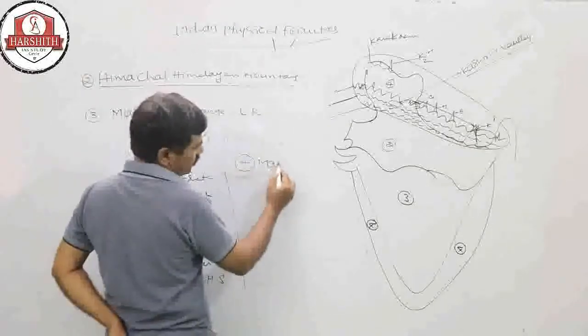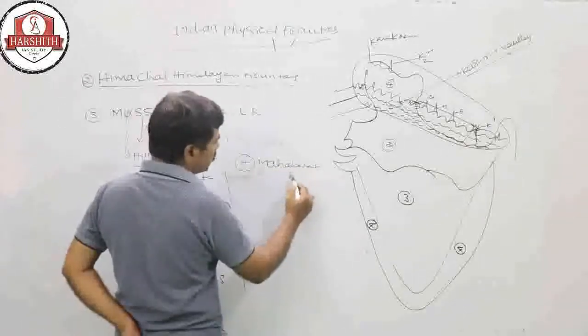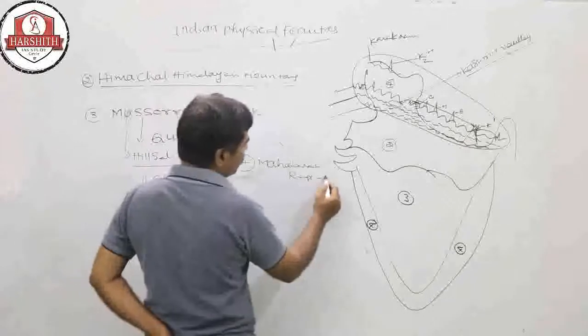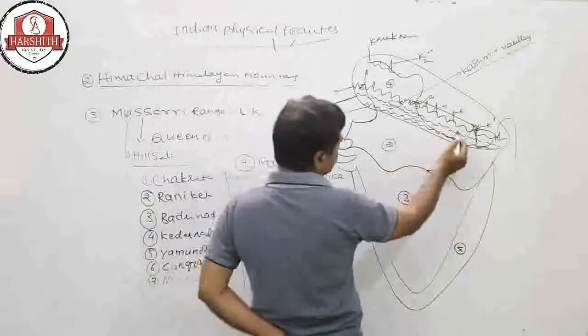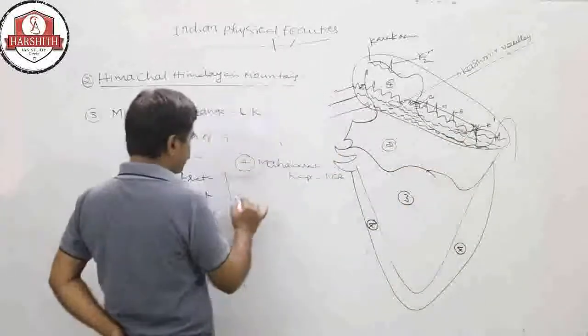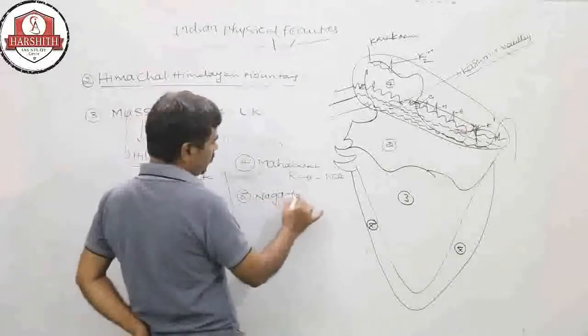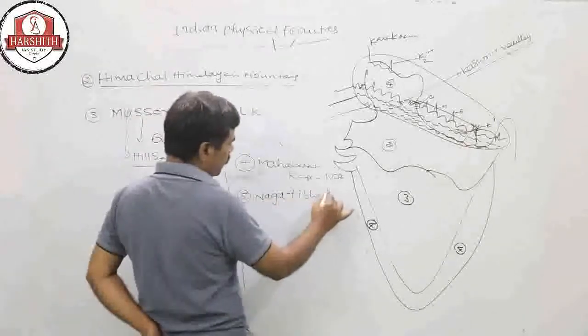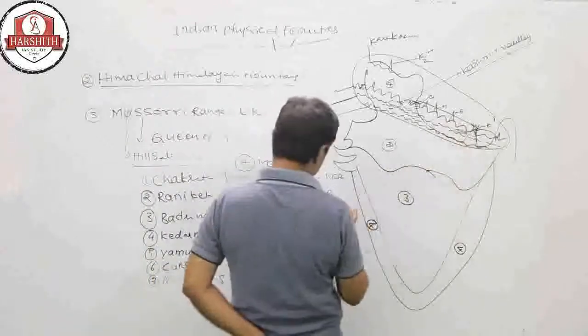Now the fourth one is the Mahabharat range, which is in Nepal. This is the Mahabharat range. The fifth one is the Naga Tibba range. This is the Naga Tibba range, which is in Sikkim.